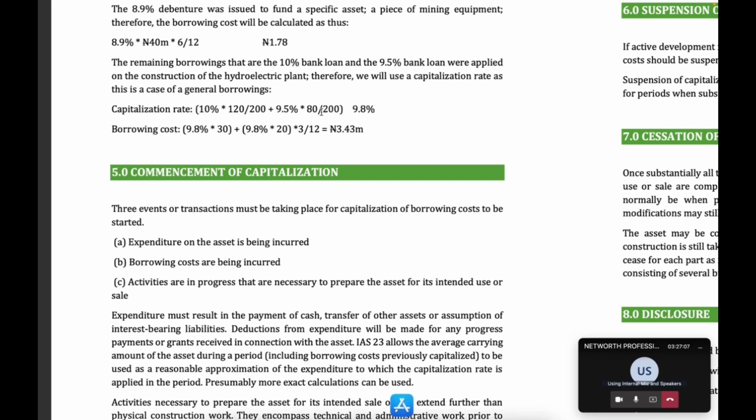If you remember, PPE specifically mentioned that the cost of opening a new location, like advertisement and all of that, should not be capitalized, because the asset is already ready for use. So you cannot capitalize that.